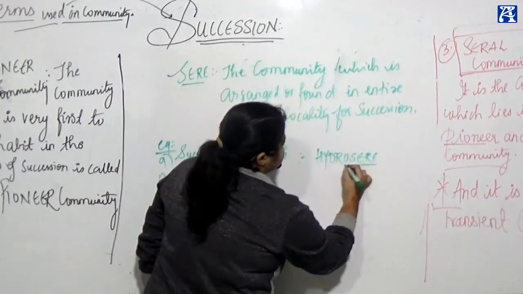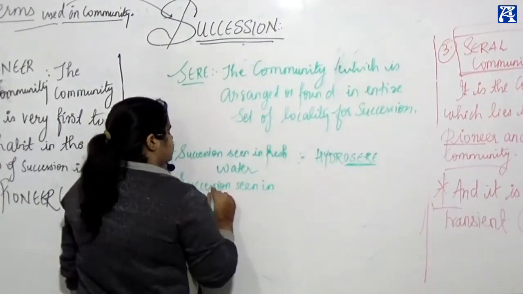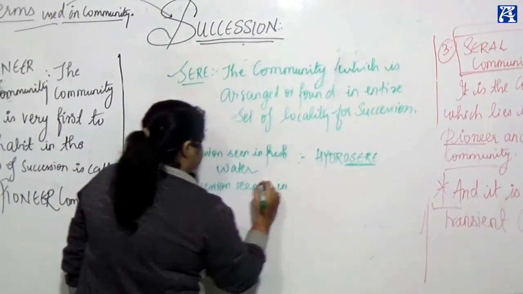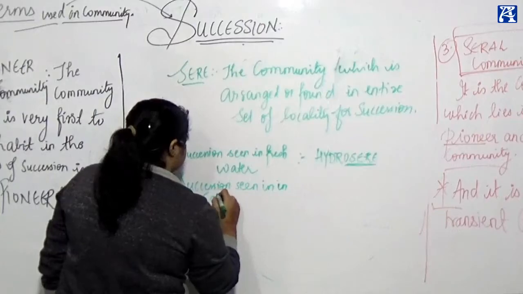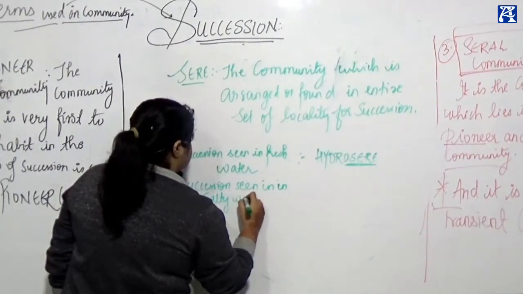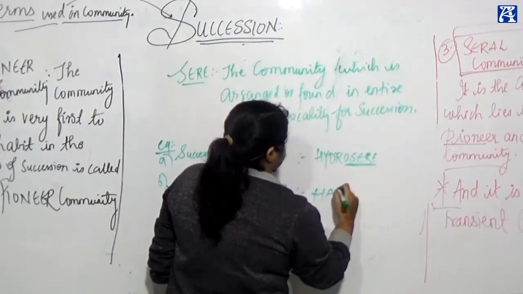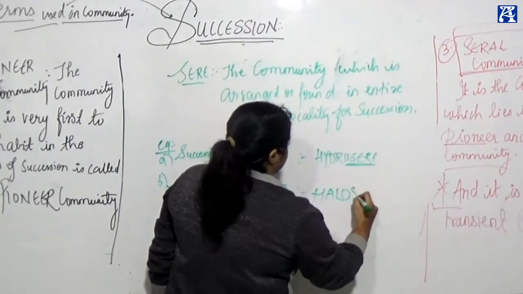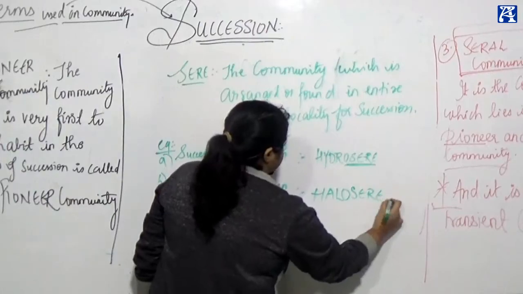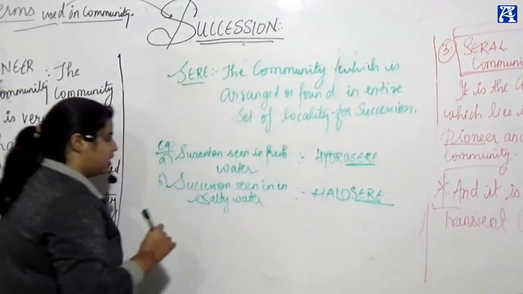Can you see the word seer? समझ में आया? बताओ, ये तो guess कर ही सकते. Halo, something related to halo, haline, anything is what? Salt.